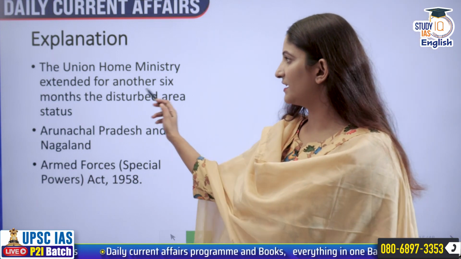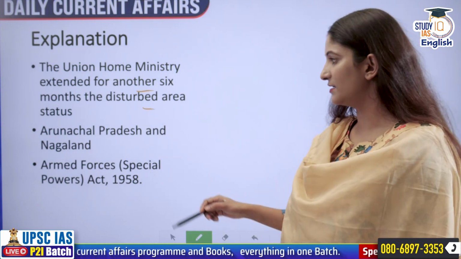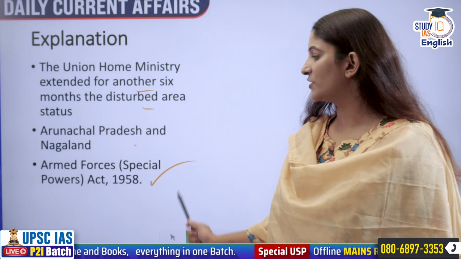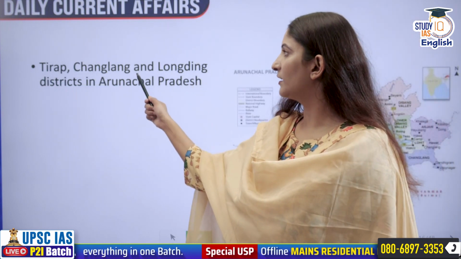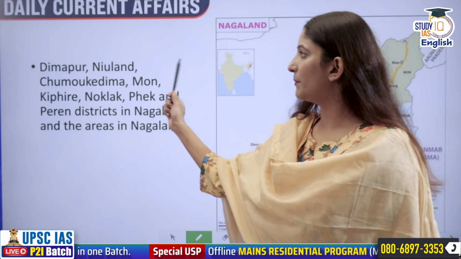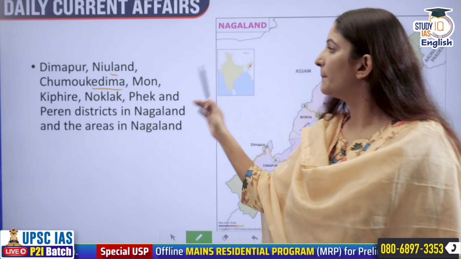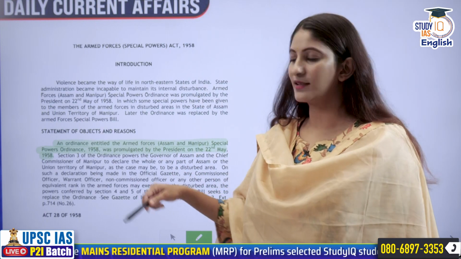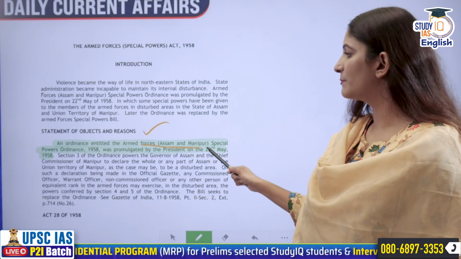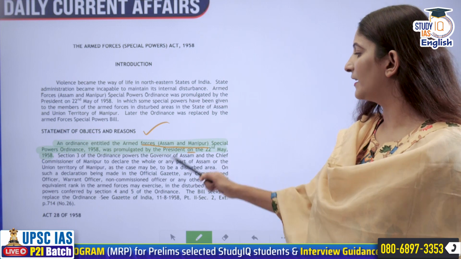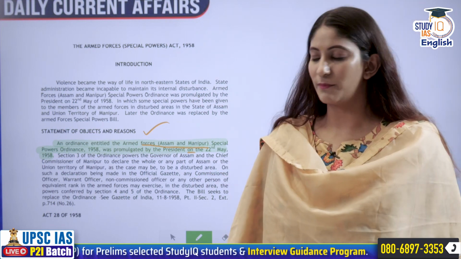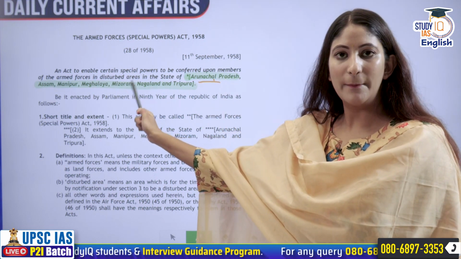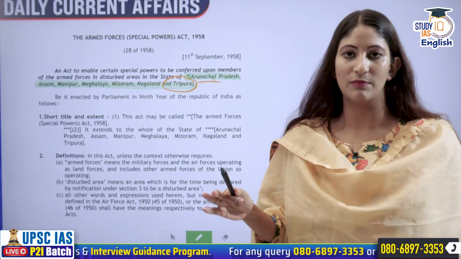The Union Home Minister has extended for another 6 months the disturbed area status in Arunachal Pradesh and Nagaland under the sections of the Armed Forces Special Powers Act of 1958 in Tirap, Changlang and Longding districts of Arunachal Pradesh and Dimapur, Newland, Chomuk, Kedima, Mon, Kifire, Noklak, Fake and Peren districts of Nagaland and the other areas as well. An ordinance entitled the Armed Forces Special Powers Ordinance was promulgated by the President in 1958, but later on it was replaced, and the explicit mention of Arunachal Pradesh, Assam, Manipur, Meghalaya, Mizoram and Tripura has been made under the Act.